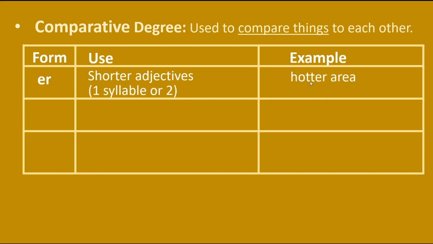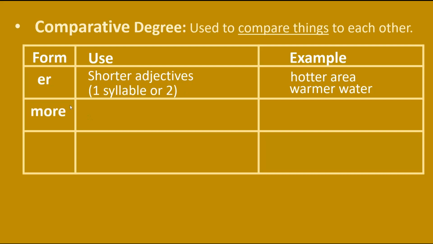So we double the last letter here, T, and add ER, hotter area, to compare things to each other. Warmer water. So we have here a positive degree warm, and then we add ER to compare two things. Warmer water, hotter area. Alright?